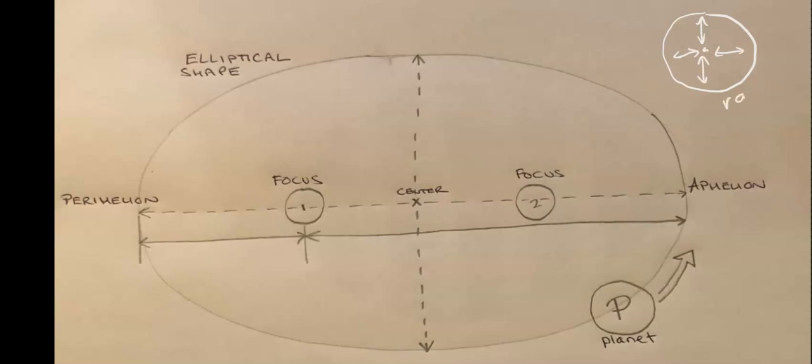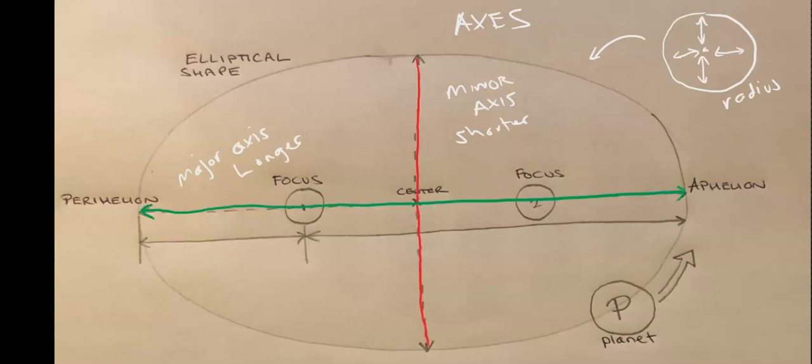It's the same radius. However, with an ellipse, as you see, there is a shorter diameter and a longer diameter. So this is called the axes. And we have a minor axis, which is the shorter length. We have a major axis, which is our longer length, and I can just highlight these in different colors, the red axis being the minor, shorter one, and the green being the major axis, the longer one.